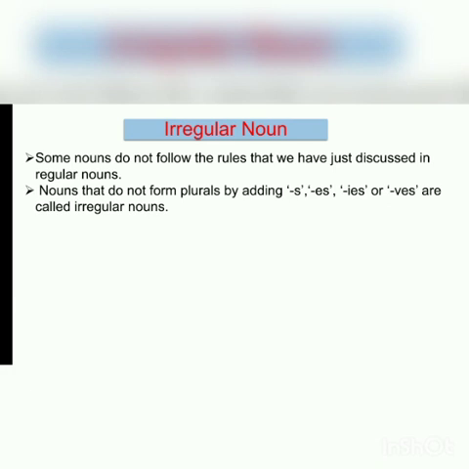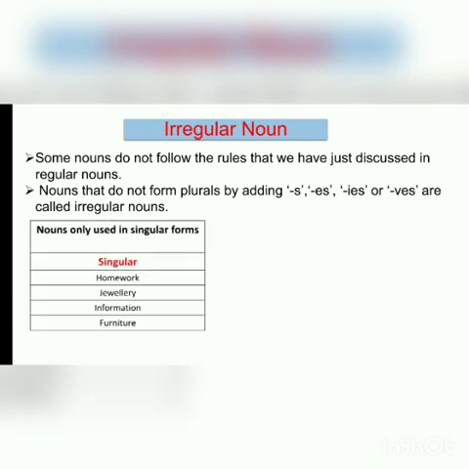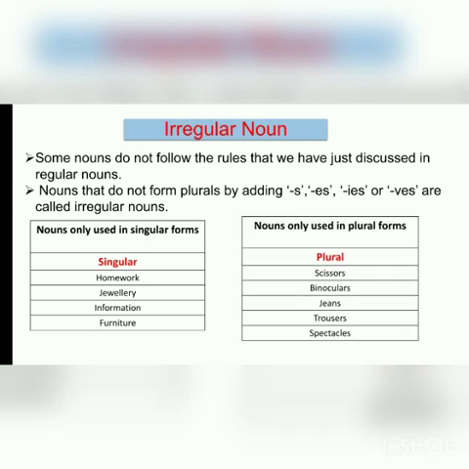Moving on to another rule. Under irregular noun, there are few nouns that are used only in their singular form. Example, homework, jewelry, information, furniture. Also note, there are few nouns which are used only in their plural forms.